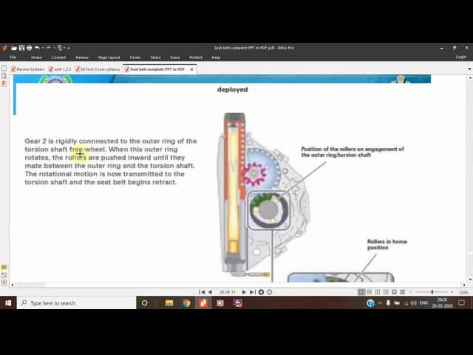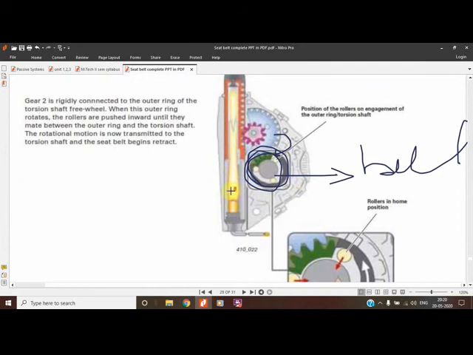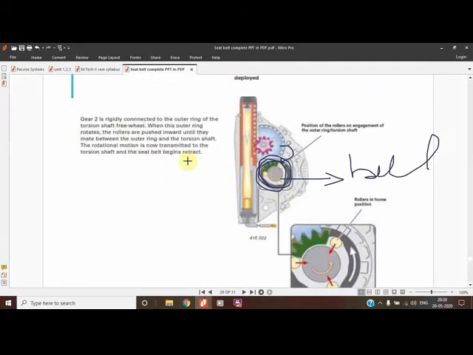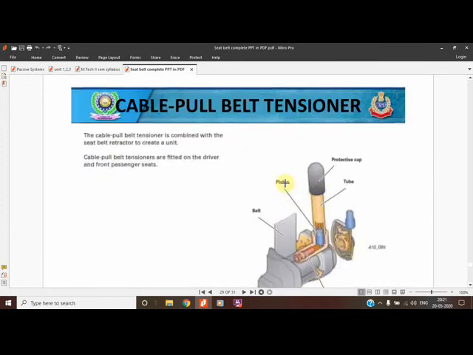So this is how it used to work, and gear 2 connected to this is the main gear I have shown you. This has to be rotated finally, because this gear will give the motion to this gear, and finally this gear will retract the belt. The belt will retract. There are balls in it. When this outer ring rotates, the rollers are pushed until they meet between the outer ring and torsion shaft, and the seat belt begins to retract. So this is how the mechanism used to work.